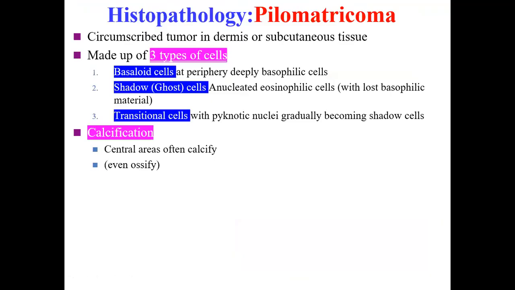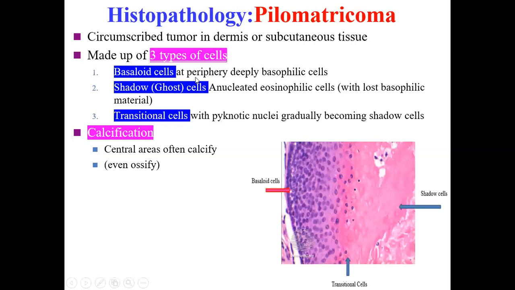Histopathology is important from the examination point of view. It is also important because this slide can appear in the FCPS examination. Basically, there are three types of cells. One is the basaloid cell.